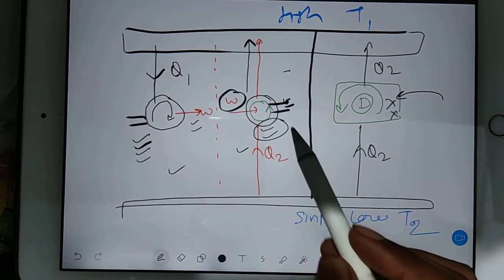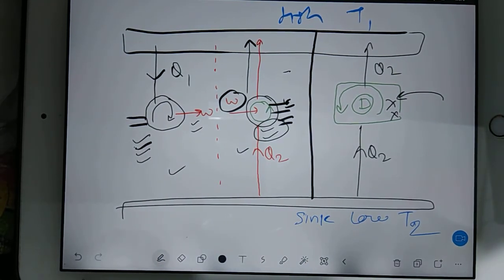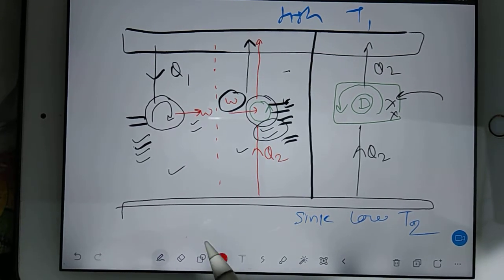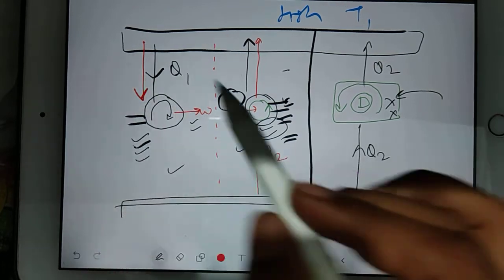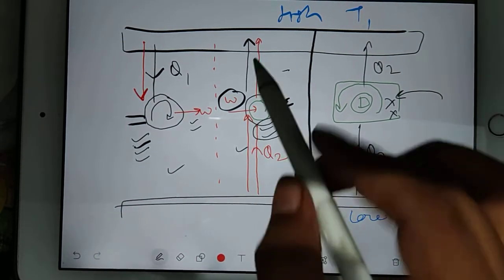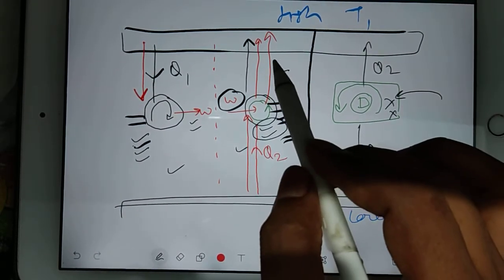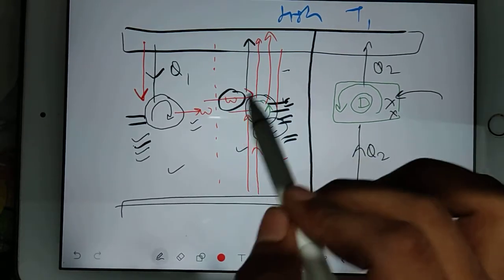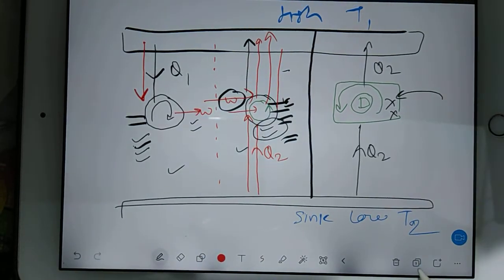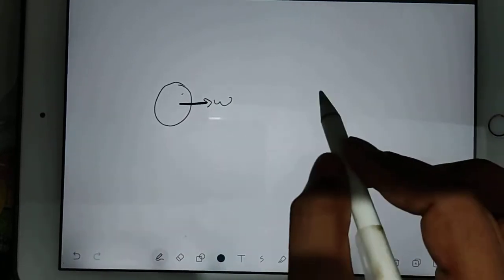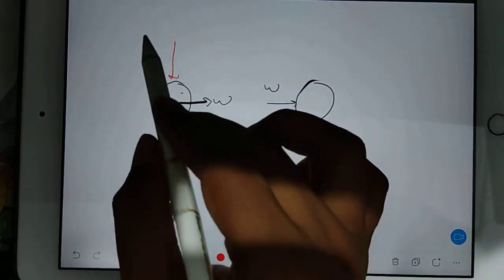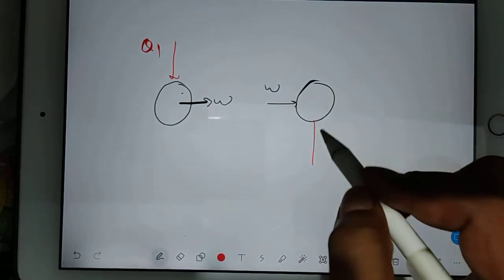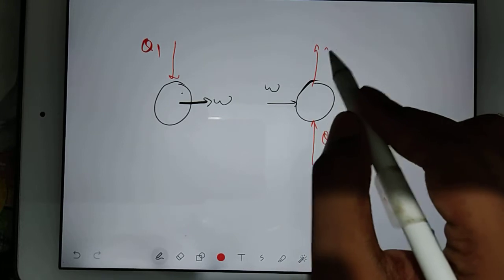How are you going to couple both? When you will couple both, what will happen? Check. Q2 is coming, Q1 is going, and W is also incoming. So from this device you are supplying the W. This W you insert in this device. From this device Q1 is coming, and from this device Q2 is coming and Q1 is going.